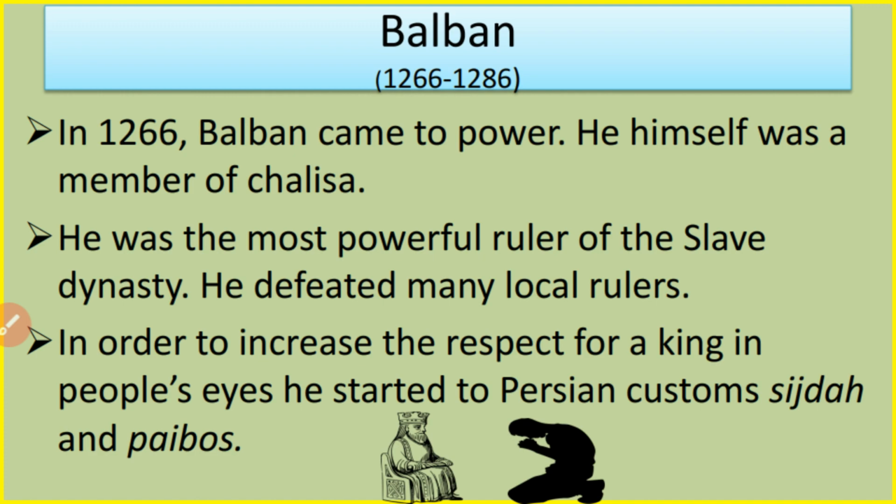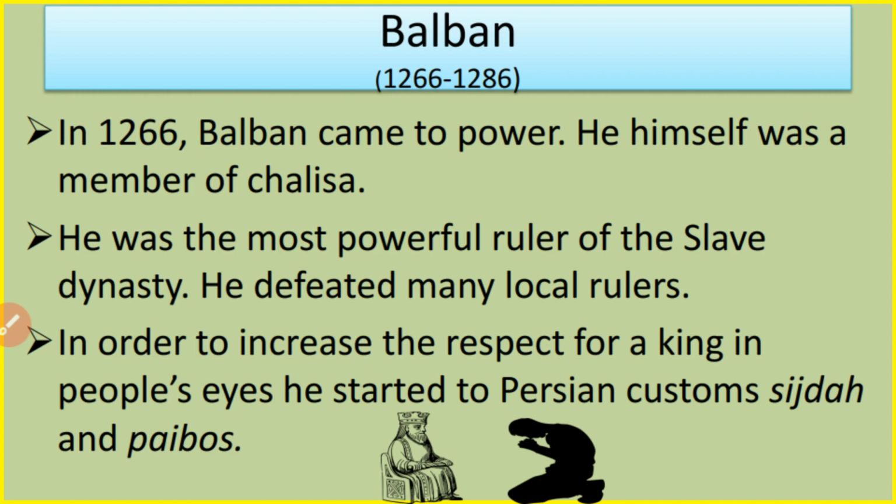He himself was a member of Chalisa, a group of Turks which was made by Iltutmish. He was the most powerful ruler of the Slave Dynasty. He defeated many local rulers who stood or spoke against Balban.